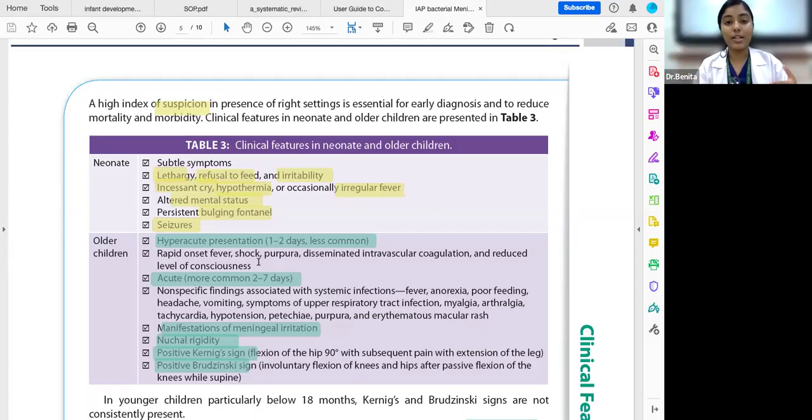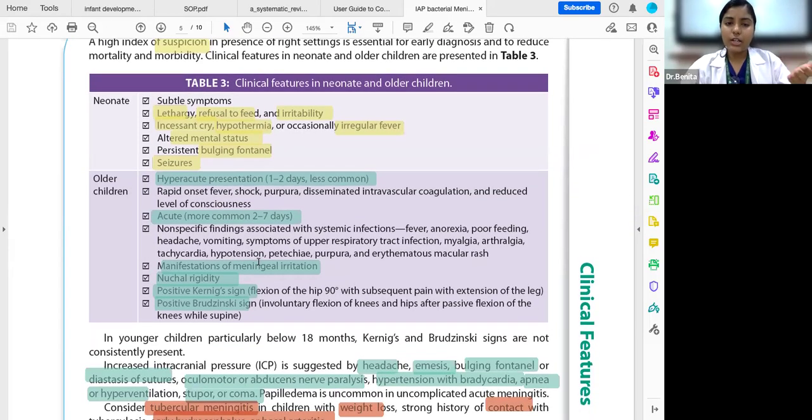In older children, the presentation can be hyperacute or acute. Hyperacute is less common, which occurs in the first 1 or 2 days, and the child presents with sudden rapid onset of fever leading to shock and DIC. In acute presentation, 2 to 7 days, it presents with non-specific systemic findings such as fever, vomiting, headache, and upper respiratory tract infection. Along with these, there are signs of meningeal irritation, nuchal rigidity, that is neck stiffness, and positive Kernig's and positive Brudzinski sign. In children less than 18 months old, we do not see these signs.